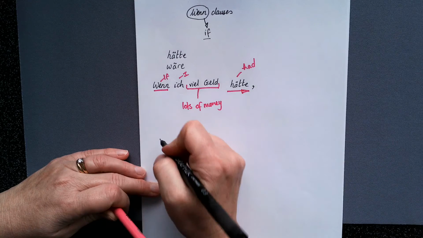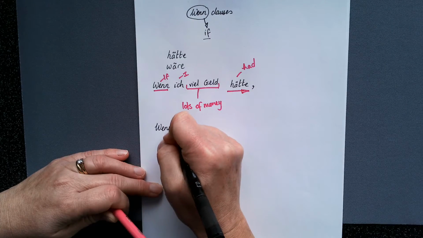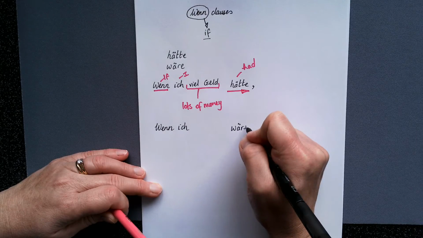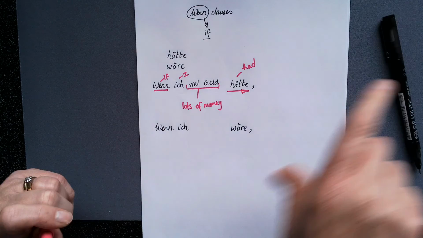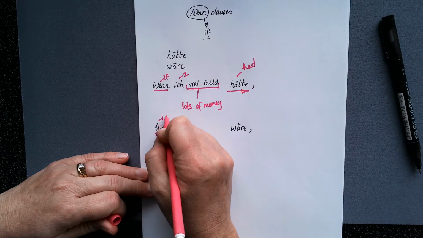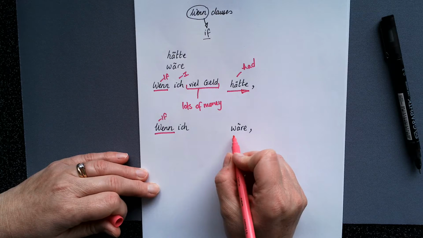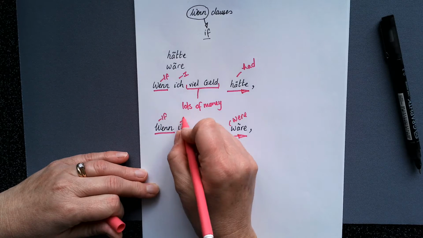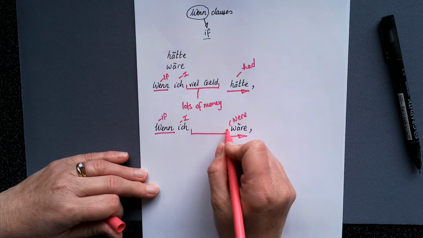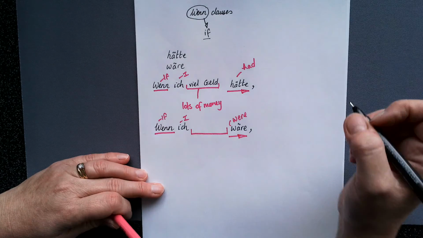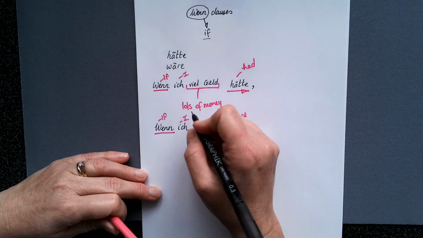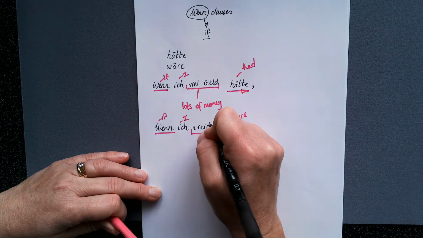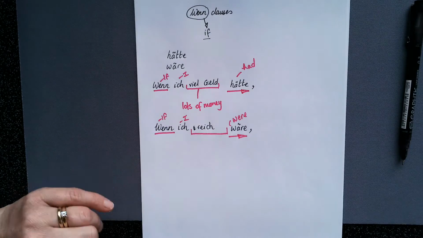The other way you can start one of these clauses, which sounds nice, is wenn ich, and in this case, wäre. Okay? And this is if again at the front, and it's sent wäre to the end, and this is if I were. So if I were, and the thing that you might possibly be is going to go in there. So I'm going to say, wenn ich, no, let's go with reich. Let's go with reich, if I were rich, okay?